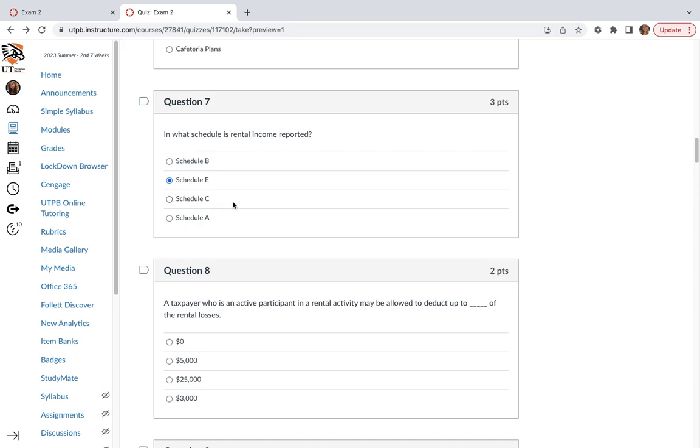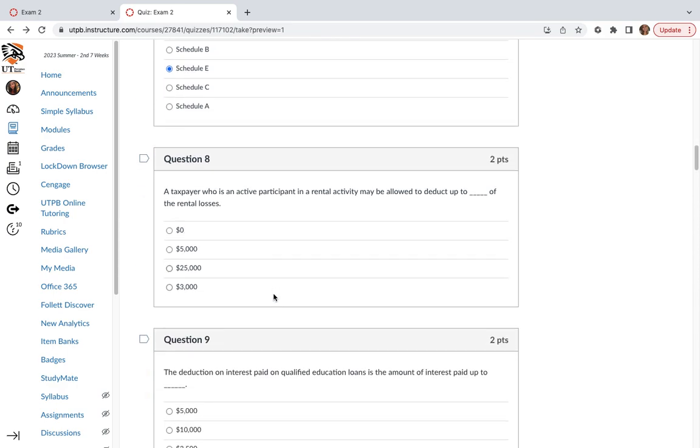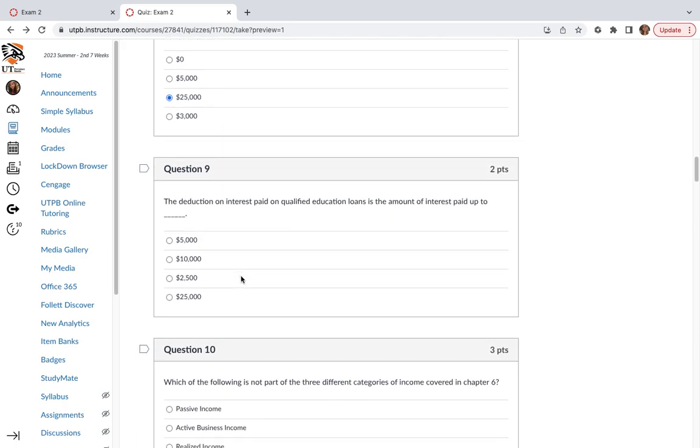Schedule C is business income. Schedule A is standard or itemized deductions. Schedule B is dividend and interest income. So Schedule E is the correct answer in this case. A taxpayer who is an active participant in a rental activity may be allowed to deduct up to blank of the rental losses. Remember, in tax you have to pay attention to the wording. This is active participant right here, so that would be 25K.